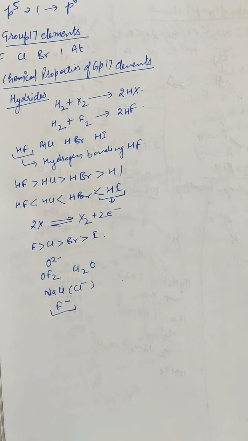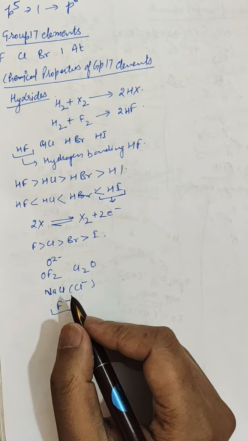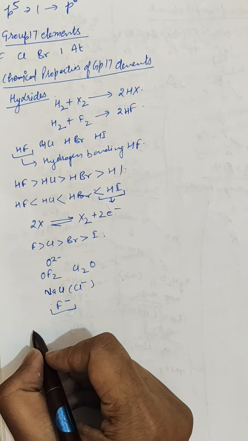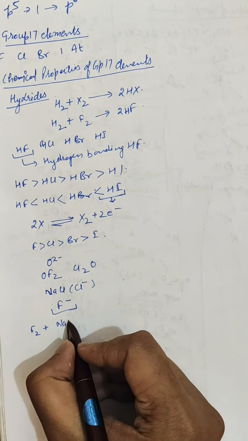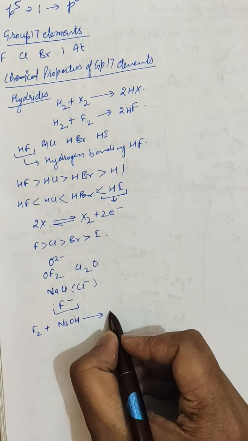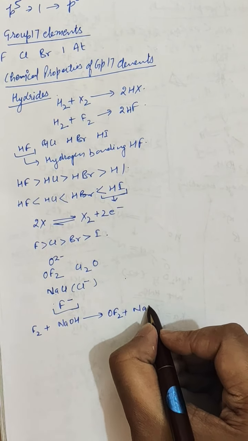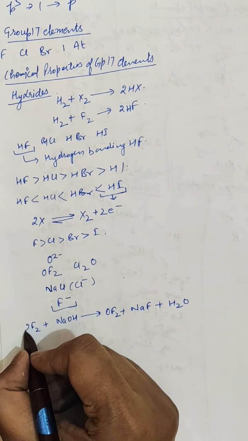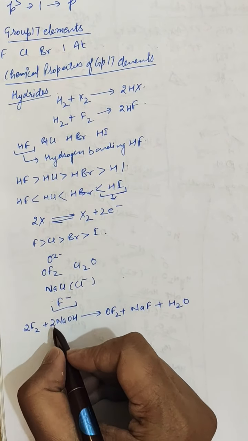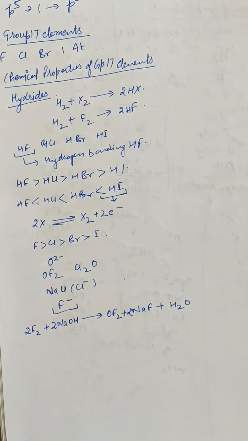Further, oxygen difluoride is prepared by passing fluorine gas rapidly through 2% aqueous sodium hydroxide solution. So F2 reacts with sodium hydroxide to form OF2, NaF and H2O: 2F2 + 2NaOH gives OF2 + 2NaF + H2O.